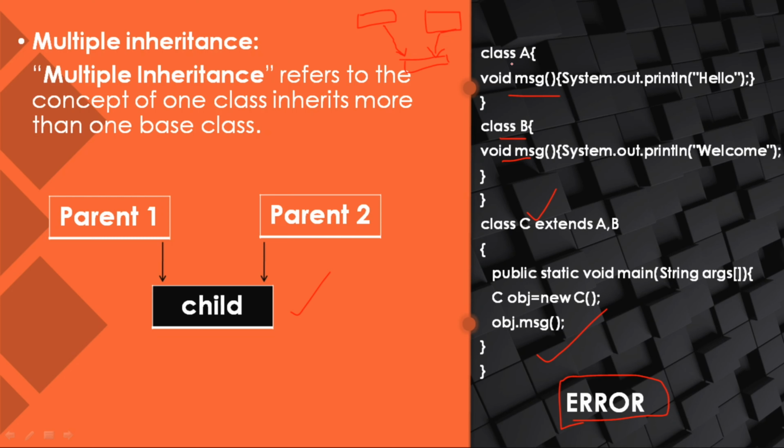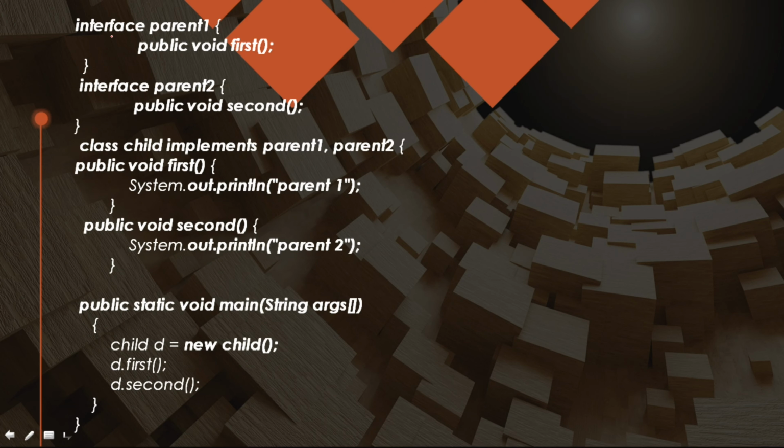Because when we are printing class C, this class didn't know whether A has to be called or B has to be called, so it is in a dilemma position. So to overcome this, we have a concept named interface. So by using an interface, we can inherit both parent classes into a child class such that multiple inheritance can work. So by using an interface, I created a parent class.